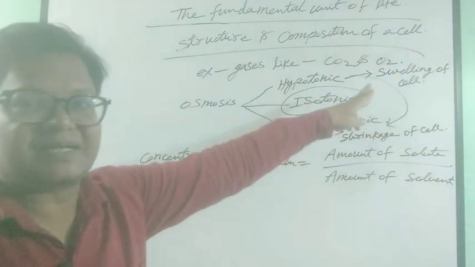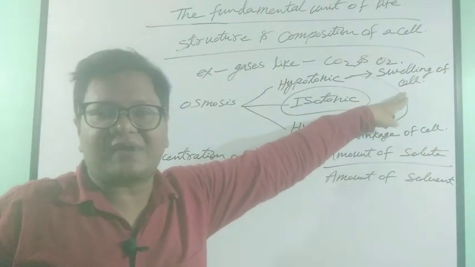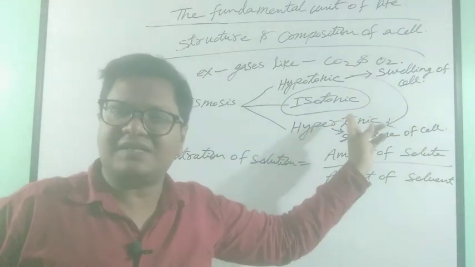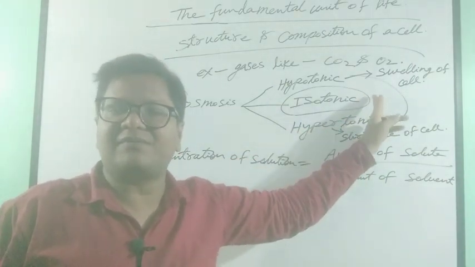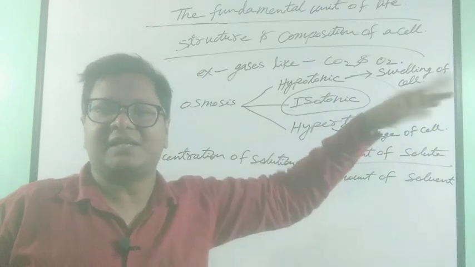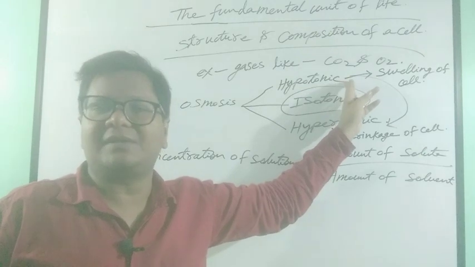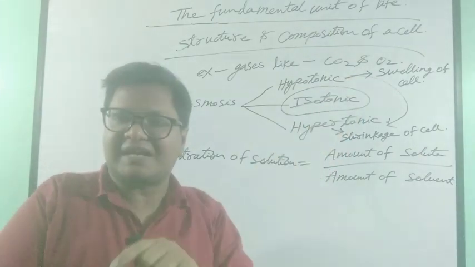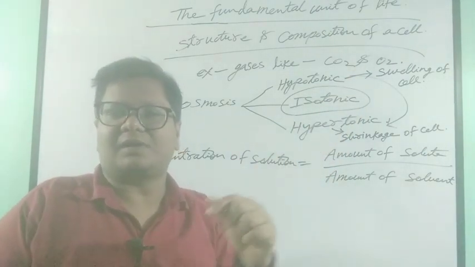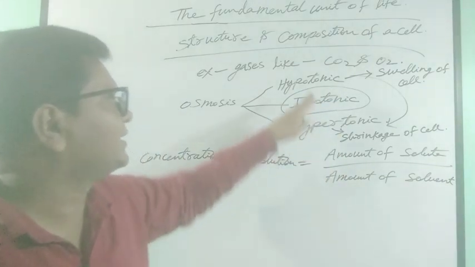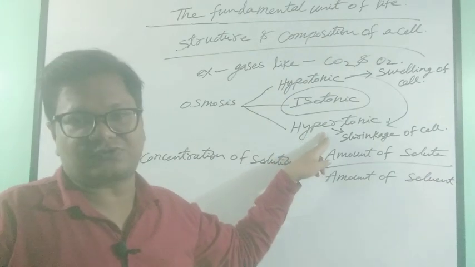because the movement of water took place from outside the cell towards the cell, because the medium was diluted outside the cell, and inside the cell a concentrated solution was present. And the reverse is the case with hypertonic solution.